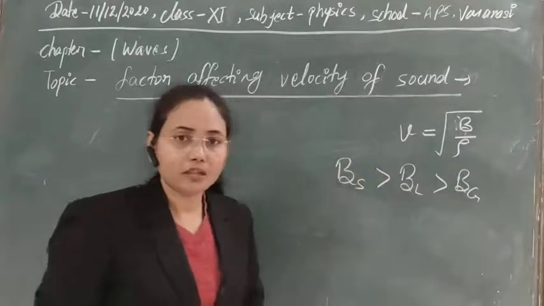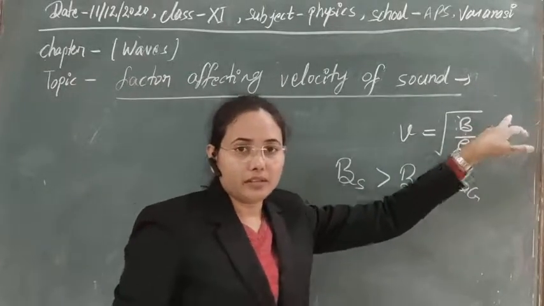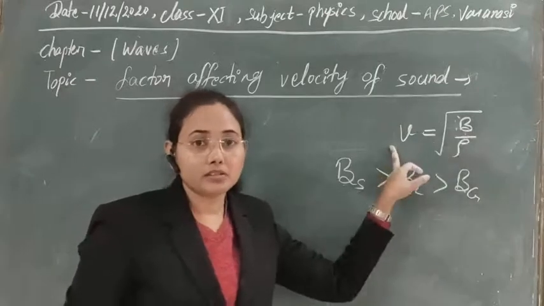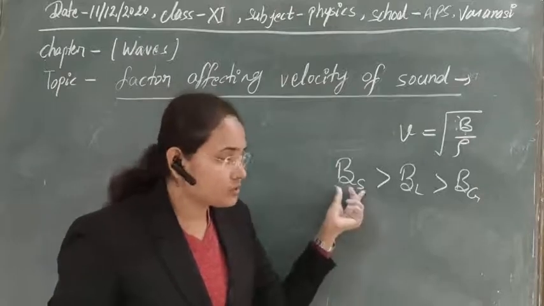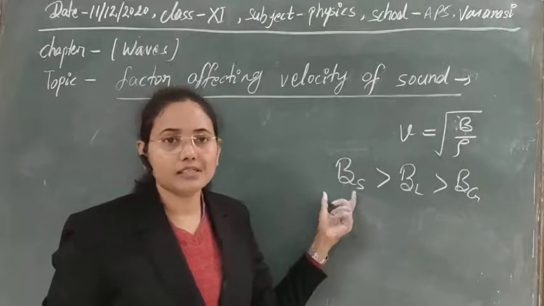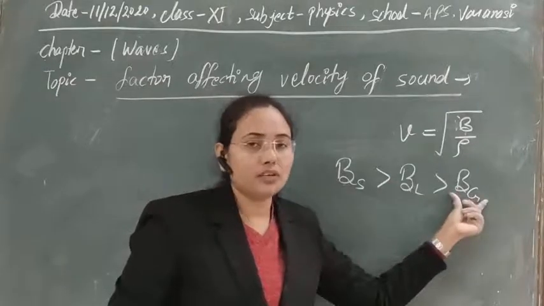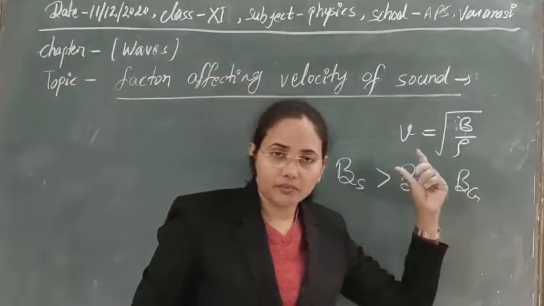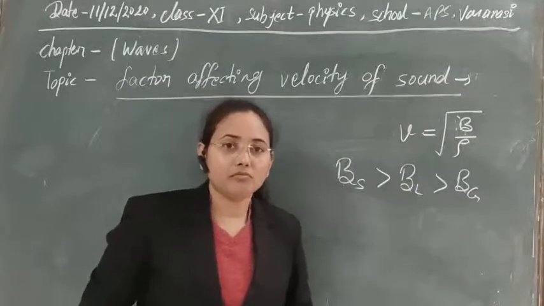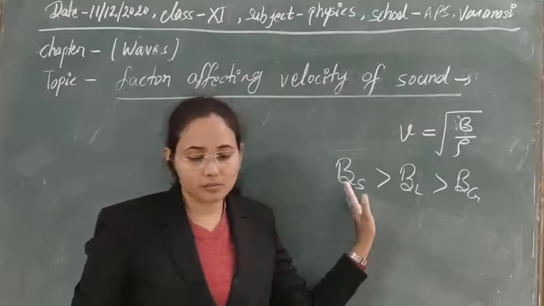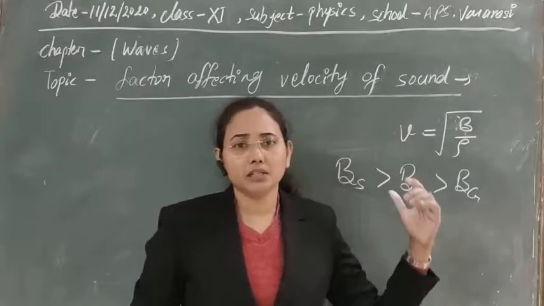Clear? So if the bulk modulus is greater, the velocity of sound in that particular medium will be greater. So in solid materials, the velocity of sound is greater than in liquid, and greater than the velocity of sound in gaseous systems. The minimum velocity is obtained in gases, and the maximum velocity can be obtained in solids. In some of the solids, this velocity is nearly 6400 meter per second.